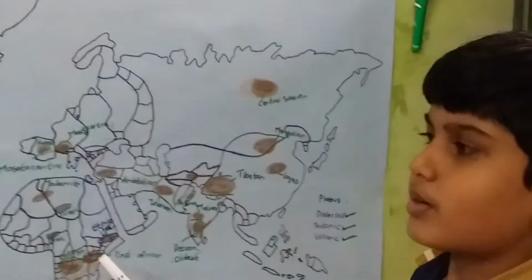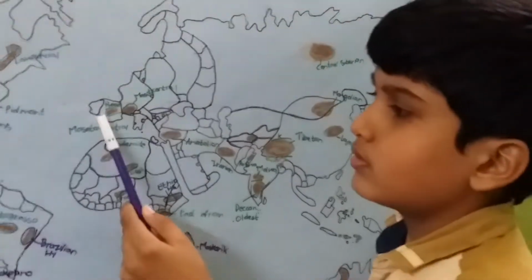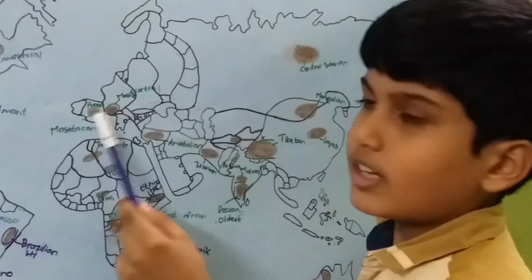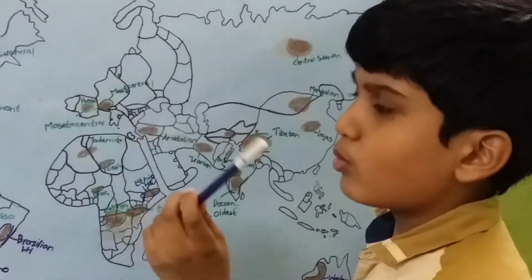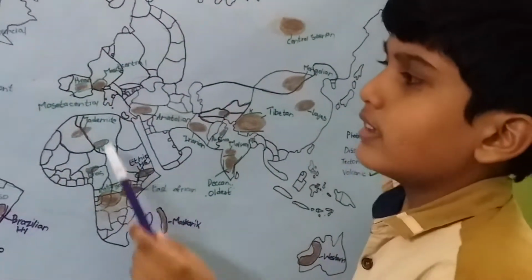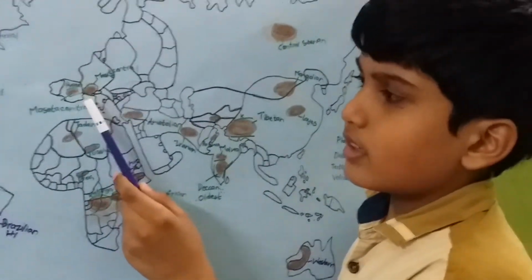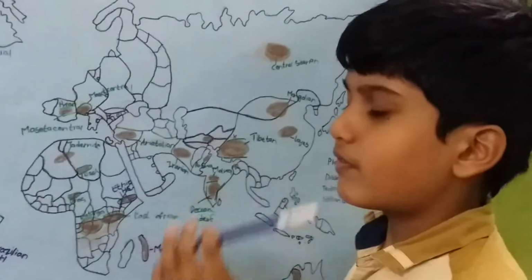And in Europe, we find two plateaus. This is Meseta Central. It is bordered by the Pyrenees and coastal plains. And this is Massif Central. It is located in southern France.